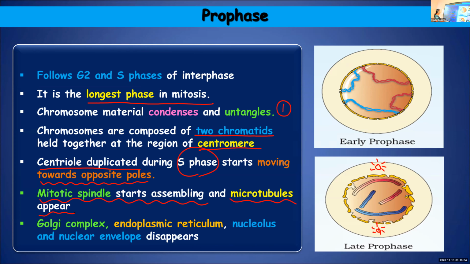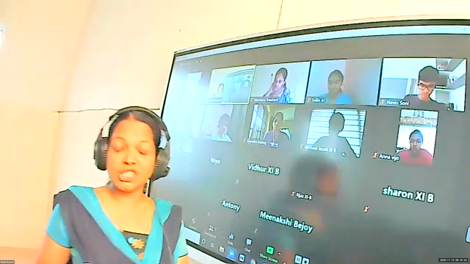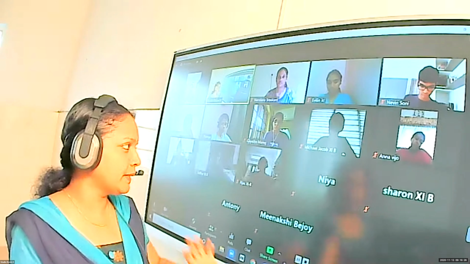Cell organelles like the Golgi complex, endoplasmic reticulum, the nucleolus inside the nucleus, and the nuclear membrane also will slowly disappear, so that it can start the next phase, that is metaphase. So that was about the first phase of M phase.